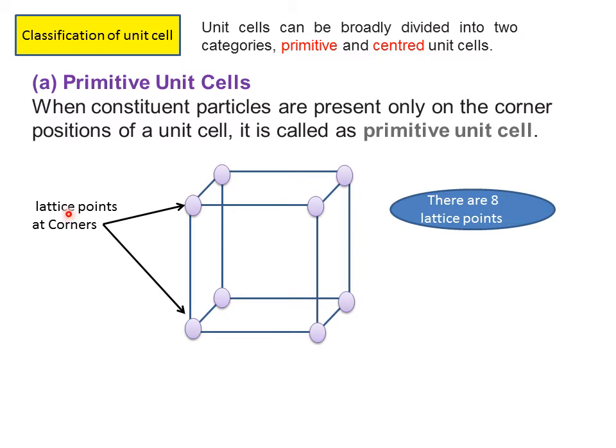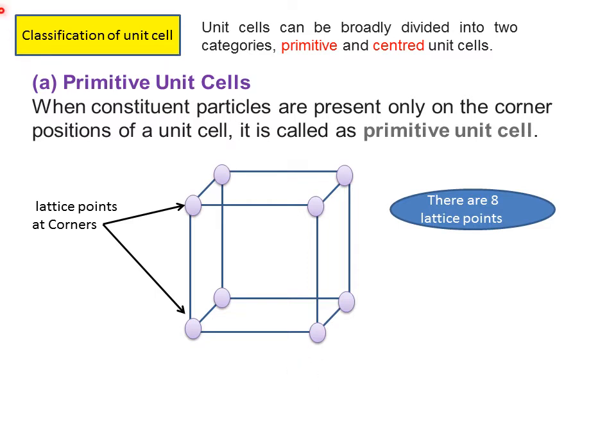Dear student, if this is a unit cell, what you have to imagine, if this repeats, this forms the crystal lattice or big crystal. As shown by this arrow mark, these spherical balls are the lattice points. So if this is a unit cell, these are the lattice points. You can imagine the constituent particles are present here held through bonds.